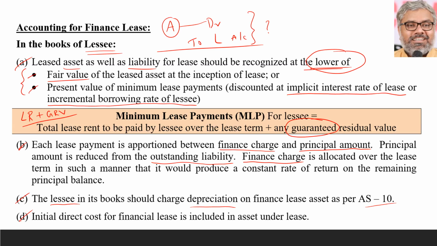On the other side, the asset account will be depreciated in accordance with AS 10. That's all. If any direct expenses are incurred for acquiring this asset under lease, that will also be capitalized and added to the asset cost only, asset debit side only. That's it. These are the various aspects in relation to lessee for finance lease.